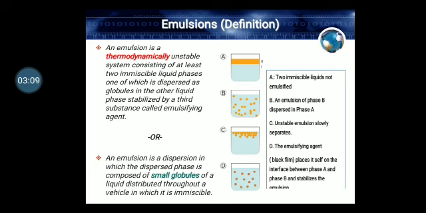Now you can see the four different beakers here. In beaker A there are two immiscible liquids, let us consider oil and water.